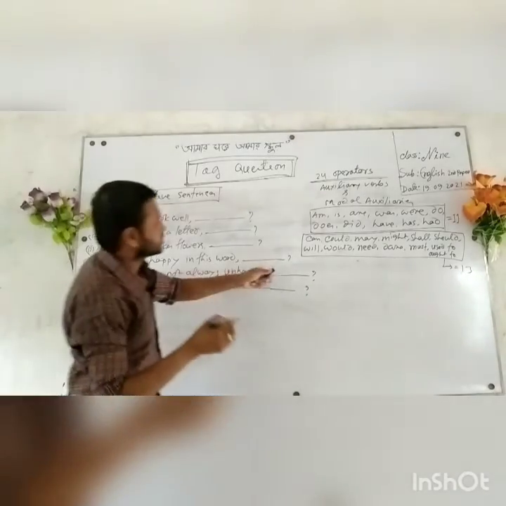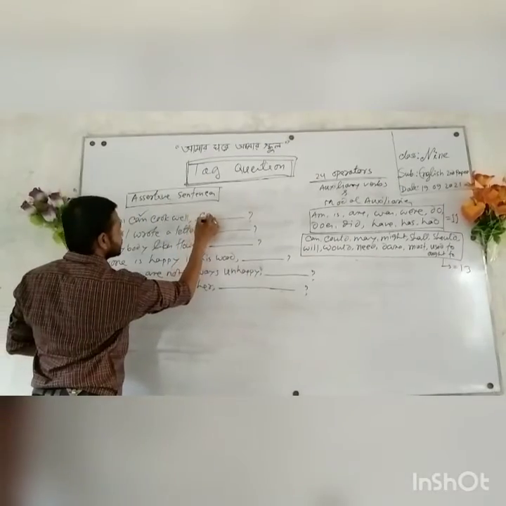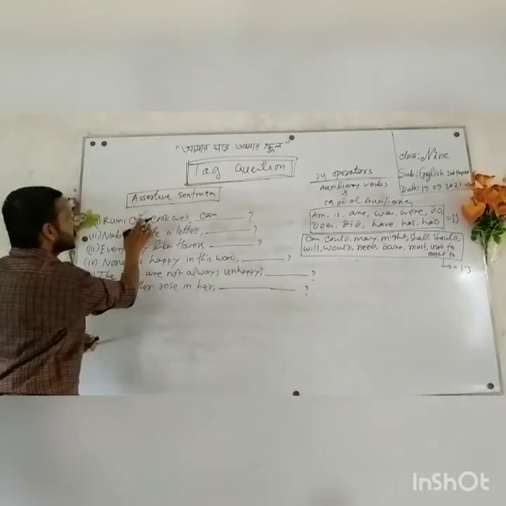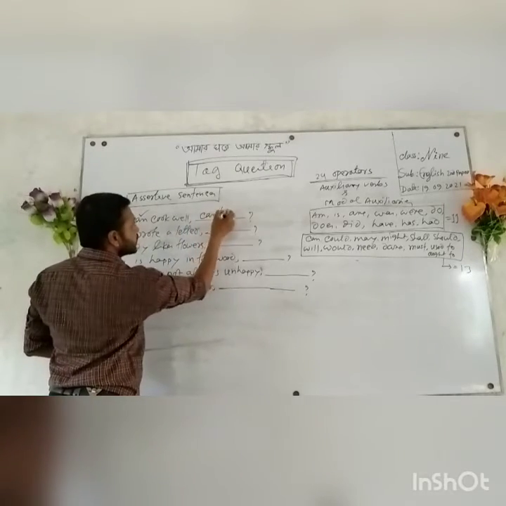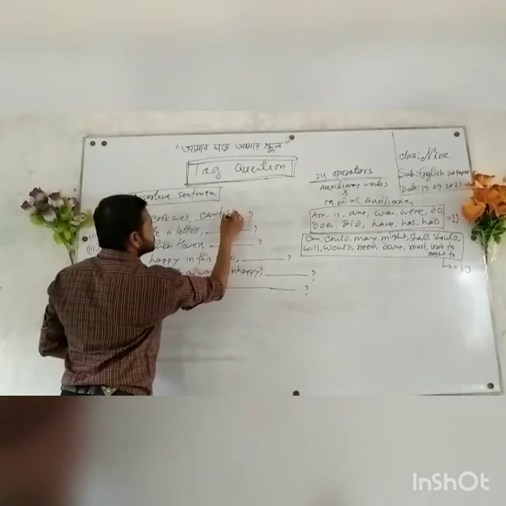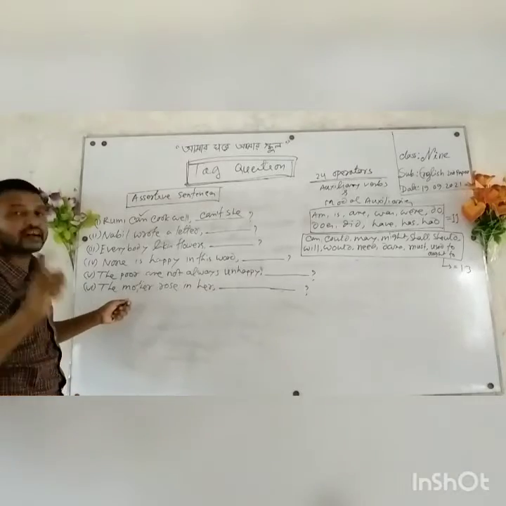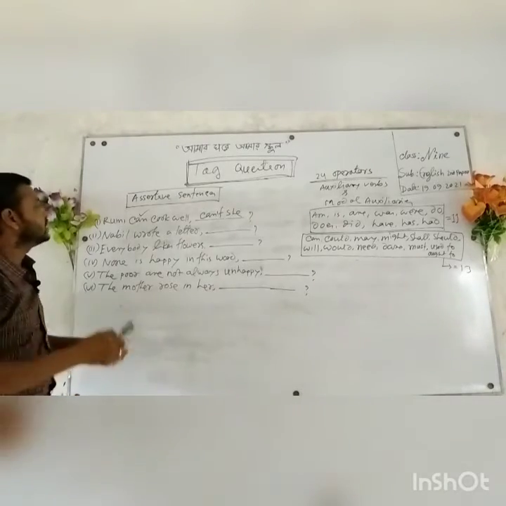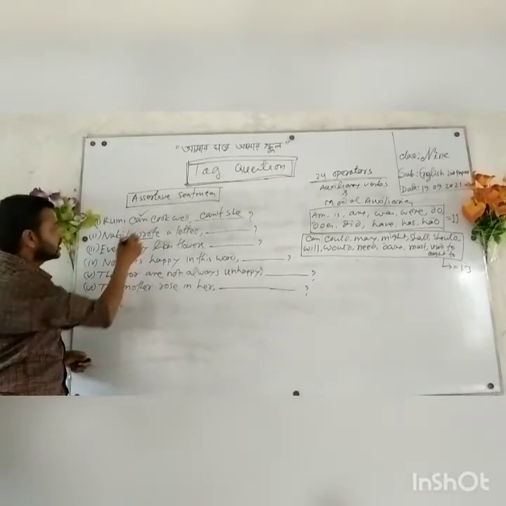Can is a modal verb, and this is a positive statement, so here will be a negative tag: can't. The pronoun of Rumi is she, so: can't she. Now come here. Nabil wrote a letter. This is a sentence of simple past.